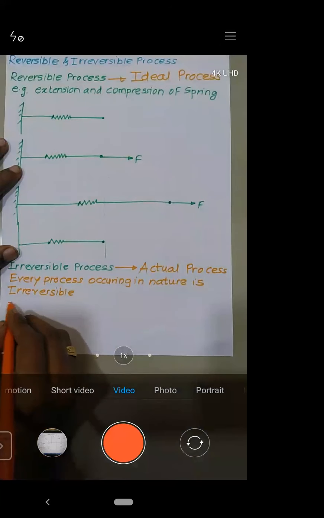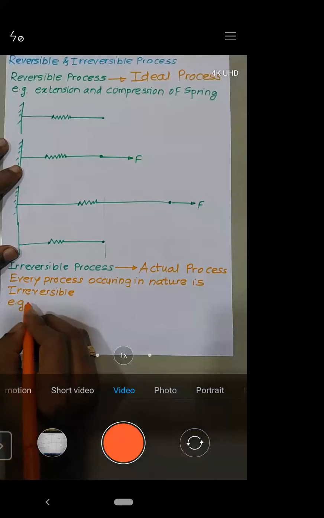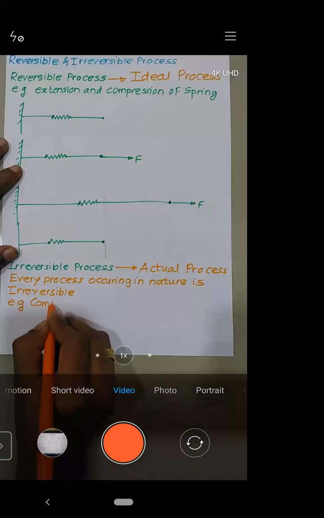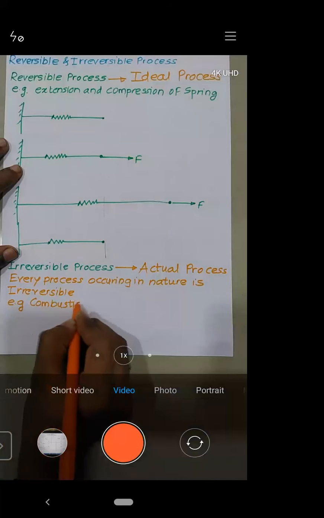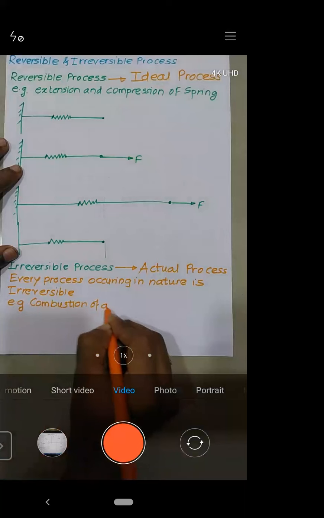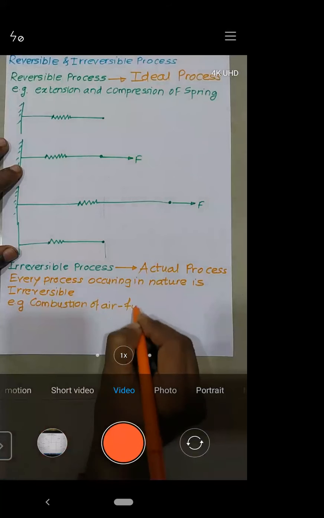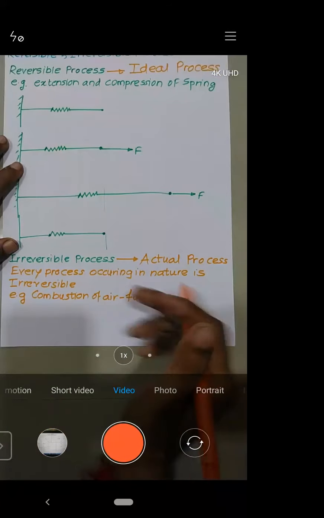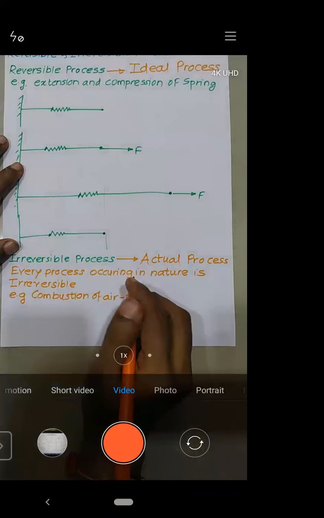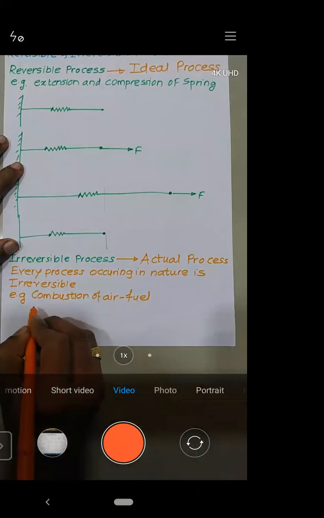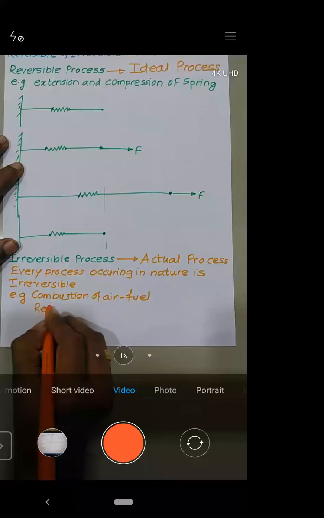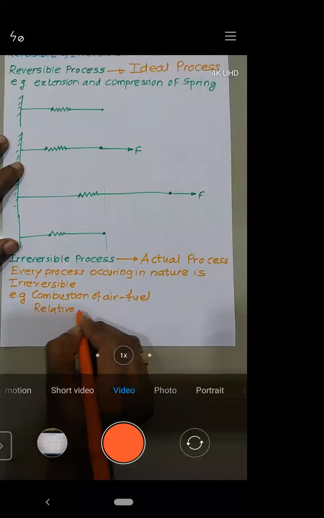I'll give a simple example of an irreversible process: combustion of air-fuel mixture in an IC engine. Similarly, relative motion with friction.